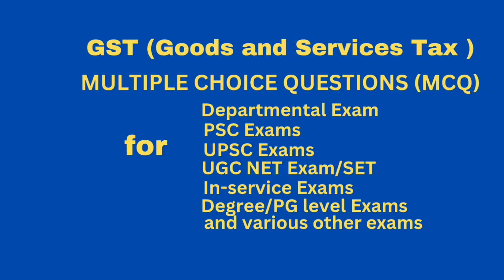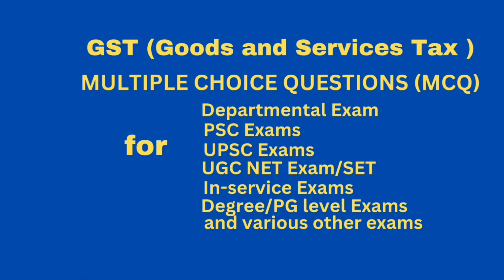Question. The exclusive right to make laws for matters contained in List 2 of Schedule 7 of the Constitution of India has been given to dash. Answer, state governments. Question. The exclusive right to make laws for matters contained in List 1 of Schedule 7 of the Constitution of India has been given to dash. Answer, central government. Question. Authority to levy and collect taxes in India is given to the central and state government by dash. Answer, Article 265 of Constitution of India.